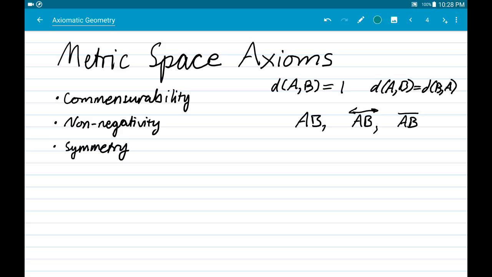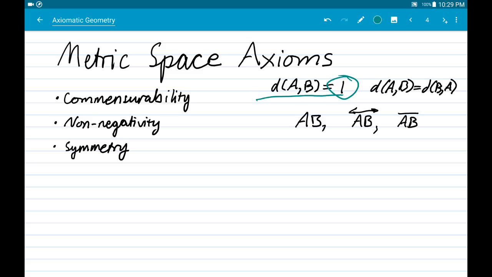Now, it's easy and somewhat helpful to phrase the metric space axioms in terms of a function, right? You put in 2 points and you get out the distance between them. So that's the notion of a function, and if I just constrain or describe the properties of a specific distance function, a distance metric is what it's called, then I can say that a metric space is any space where you have a distance metric.